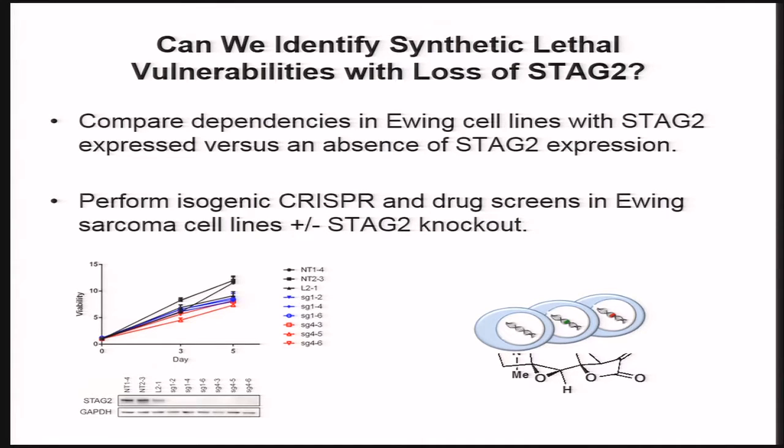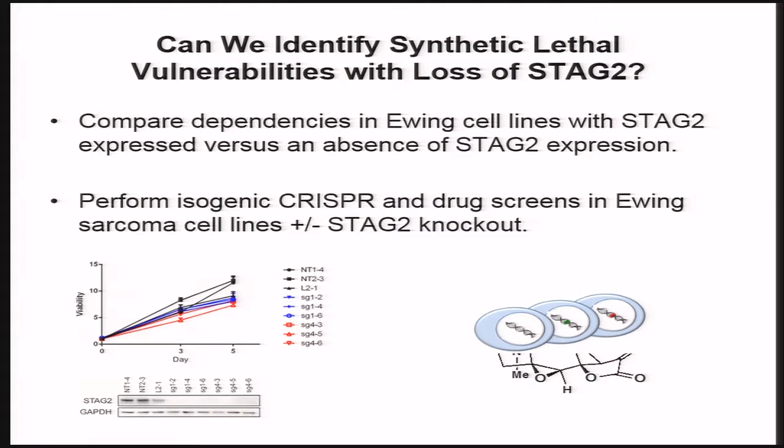But I think that if there's a subtle defect in sister chromatid exchange, you could imagine that this might engender a synthetic lethal dependency. And this is really what we're actively exploring in the laboratory. So when we knock out STAG2 in Ewing sarcoma cell lines that express STAG2, the cells grow fine. They don't grow better, they don't grow worse on plastic. And while I think this makes looking at a phenotype more complex, and we're now exploring metastatic phenotypes, it does allow you to do screening. And so we're now engaged in a screen to compare cell lines that express or do not express STAG2 and whether there are unique dependencies in the absence of STAG2, either with CRISPR screening or small molecule screening.